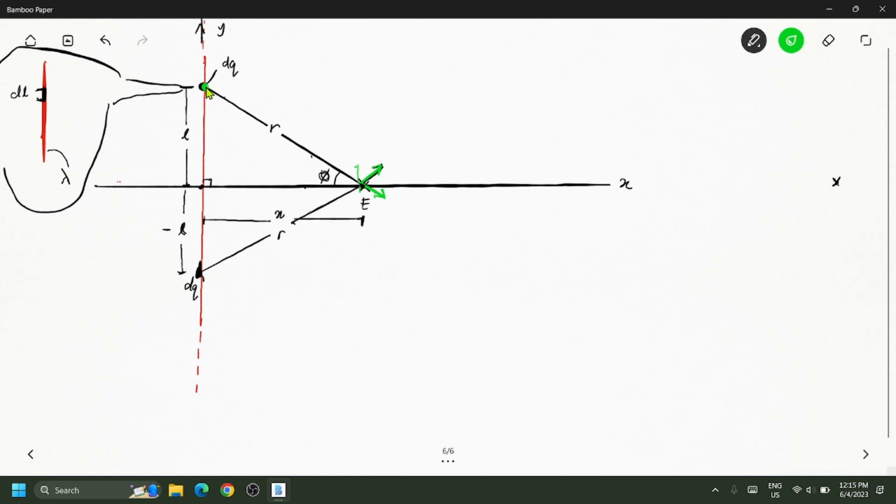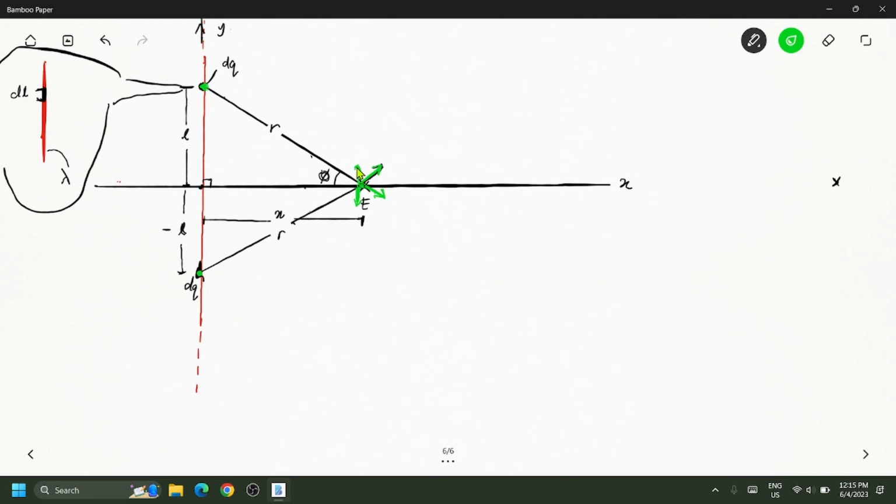Because the distance from the element to the position here is the same as from the element here to here, the vertical component of the electric field contributed by this one is exactly the same as the vertical component contributed by that one. So they cancel off, and the Y component of the electric field is 0.